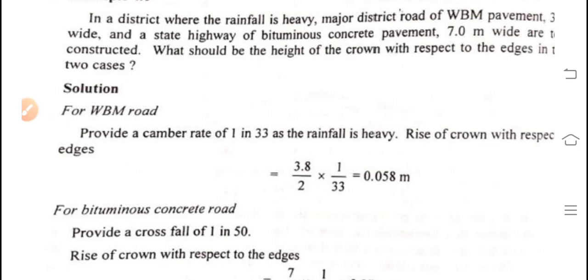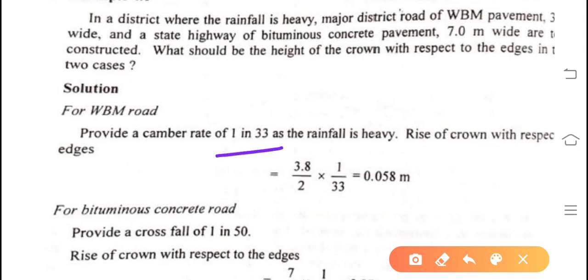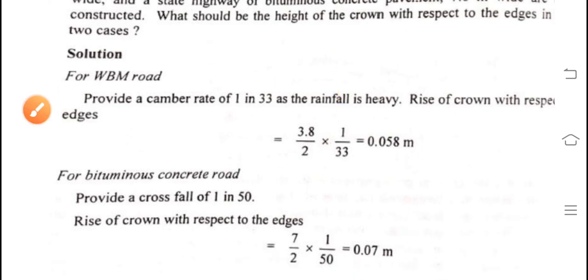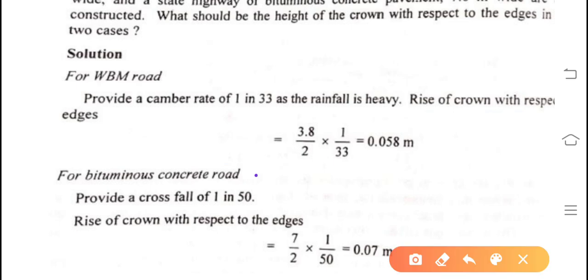For WBM road, provide a camber rate of 1 in 33 as you can see from the table. As the rainfall is heavy, rise of crown with respect to edges is 3.8 divided by 2 multiplied by 1 upon 33, which gives 0.058 meters. In the second case, for bituminous concrete road, provide a crossfall of 1 in 50, as given in the table.